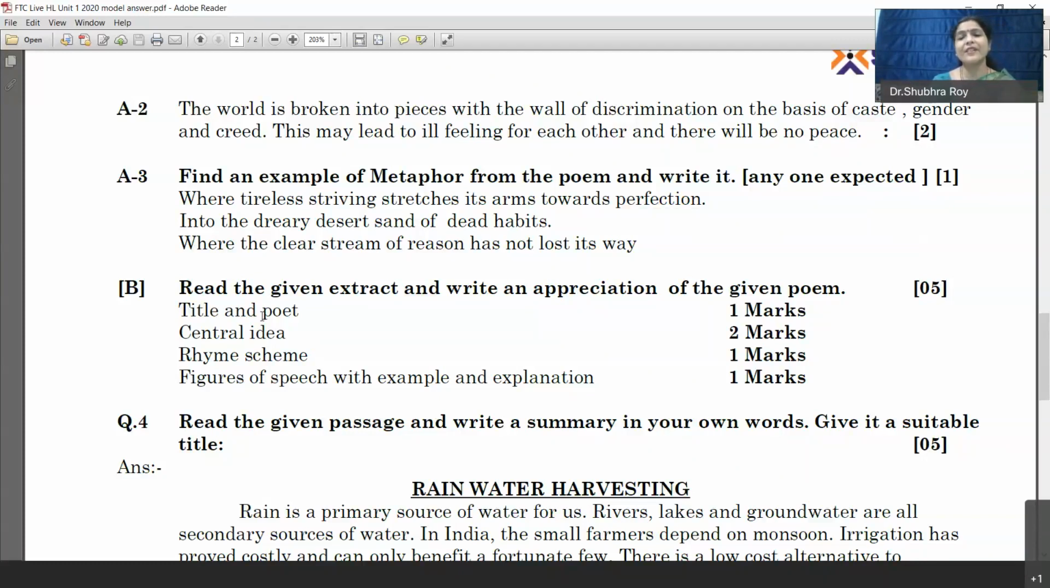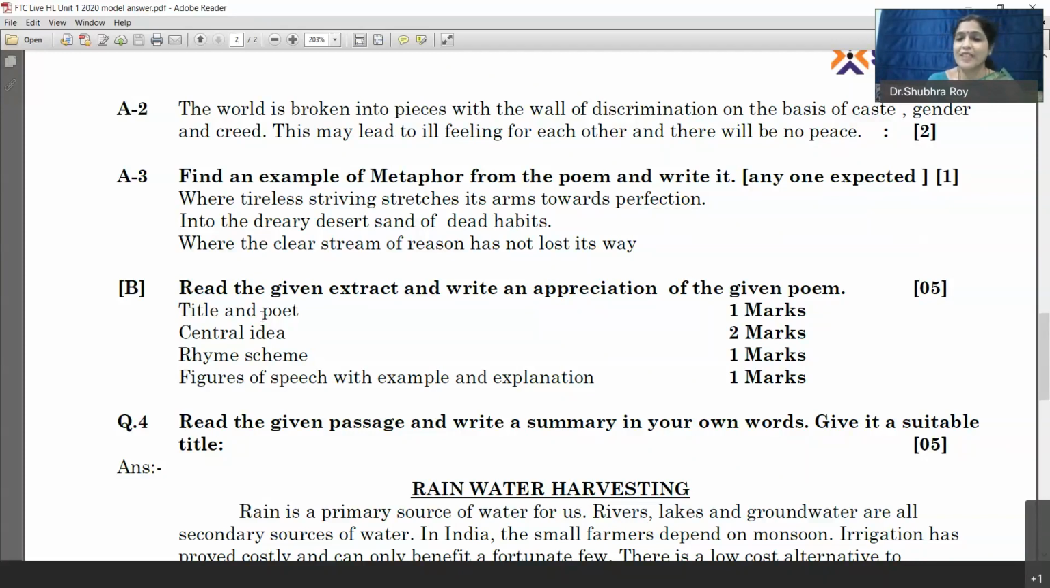Okay. And then write the central idea. Central idea carries 2 marks, so you're expected to give the central idea in about 25 to 30 words, that is 2 to 3 sentences. Then you go to the rhyme scheme. If there is no rhyme scheme, please mention that there is no rhyme scheme, so this is a free verse.